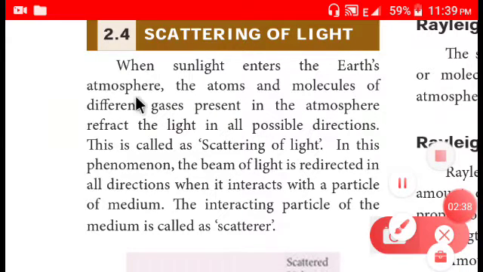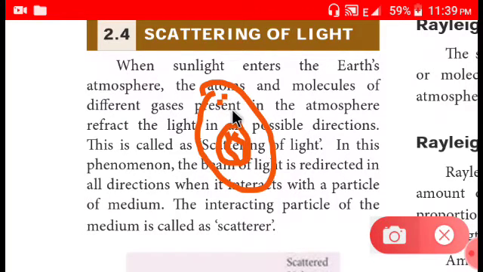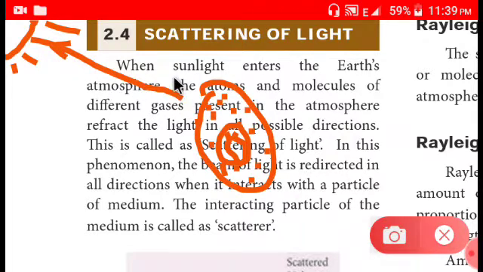What they are saying is very simple. See, take this as earth. Okay, this is earth. And this is earth's atmosphere, which is filled by gases. Gases actually means there are molecules, right? And what they took here is when sunlight enters the earth's atmosphere. So sunlight will be somewhere here, right? Sun, and these are its beams. So sunlight is going to travel this much distance, and this much distance is just an empty space. What does an empty space mean? Vacuum, right? Vacuum.